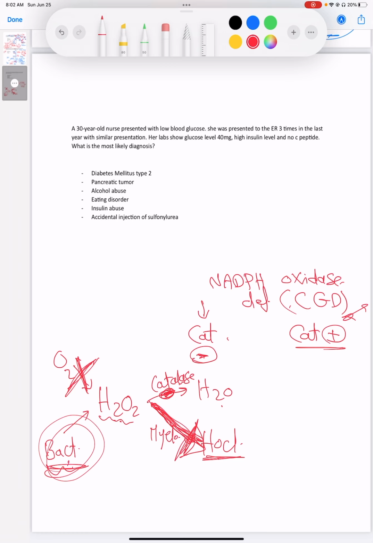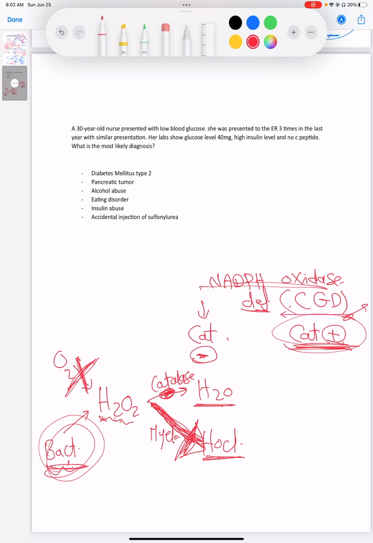So we have the bacteria producing H2O2, and if it's catalase positive, it already has the enzyme to convert H2O2 into H2O. Okay, so this bacteria wouldn't die, because it's going to convert H2O2, which is toxic, to H2O, which is not toxic. Okay, so those patients, NADPH oxidase deficiency or chronic granulomatous disease patients,